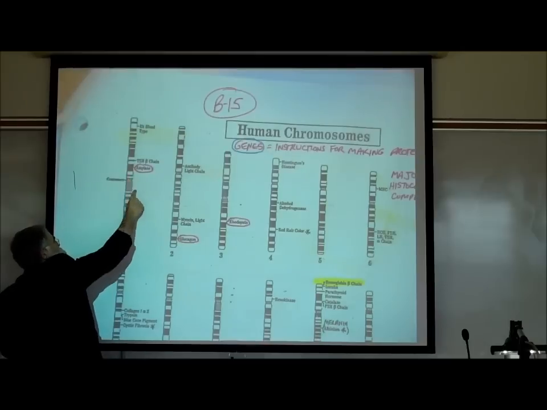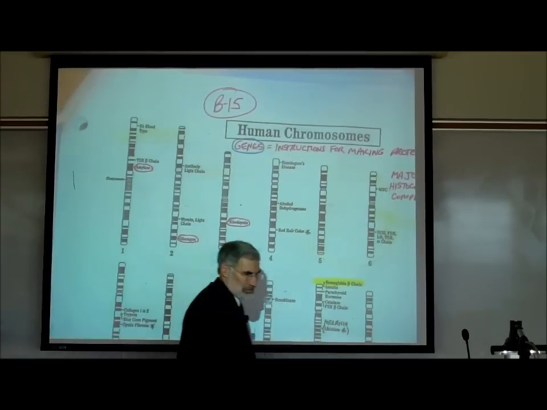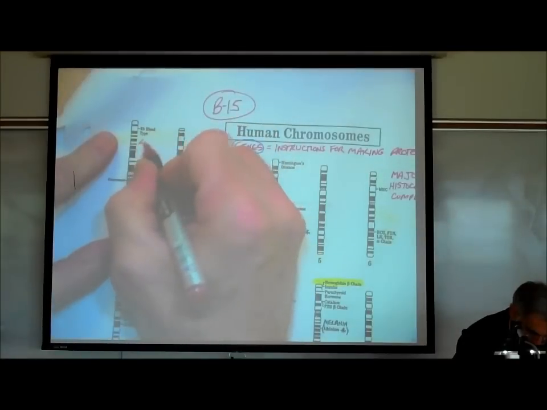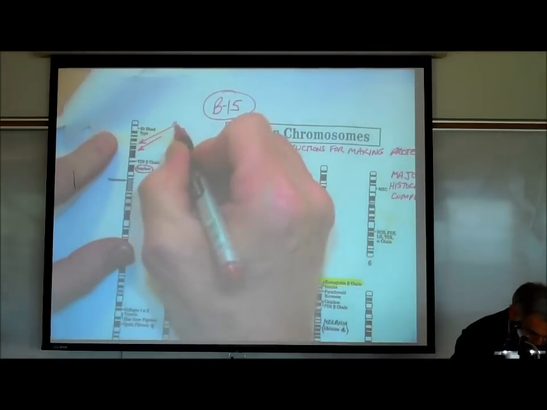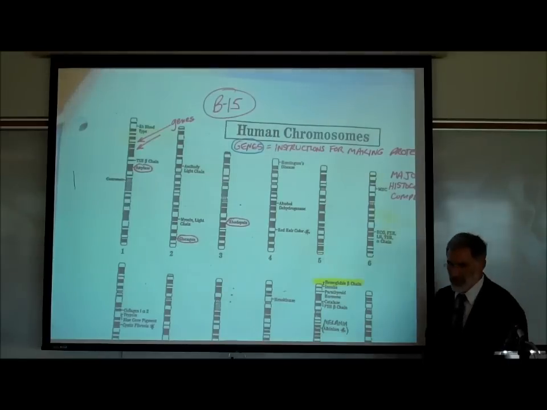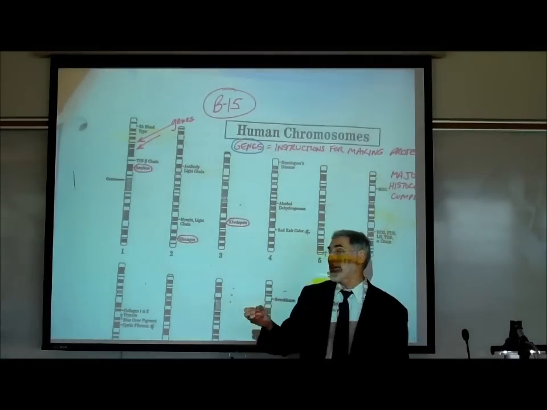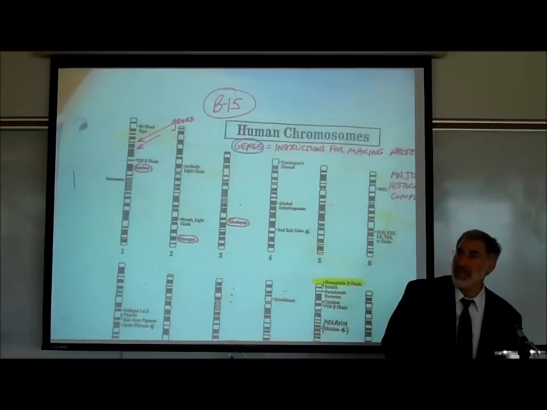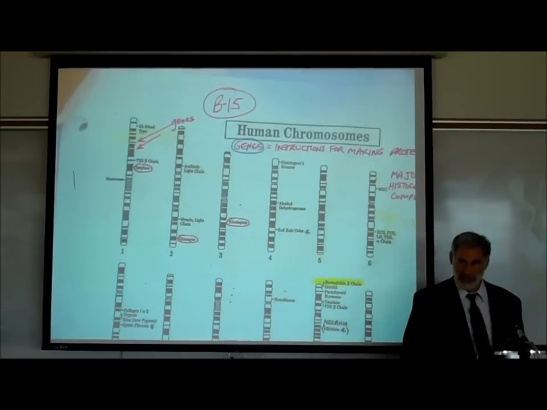Each of these lines are genes. All of these different lines represent genes that are on these chromosomes. How many genes are there typically on each chromosome? About 2,000. We just said that 2 pages ago, about 2,000 genes.